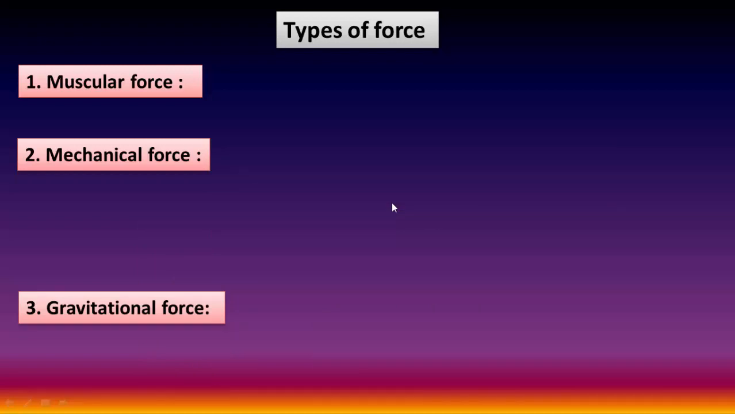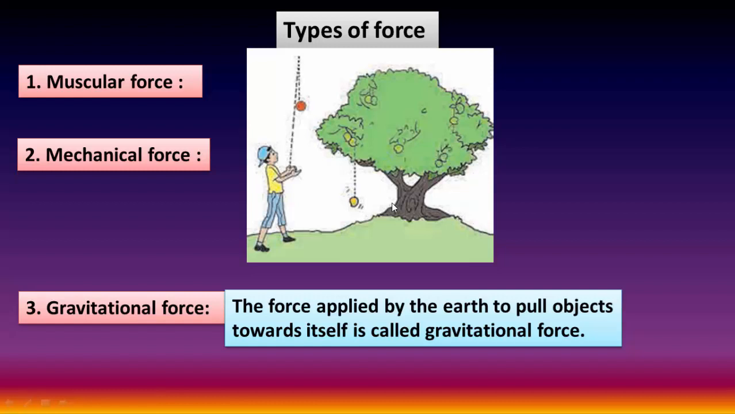Now gravitational force. This is the third type of force. If an object is thrown upward by applying force, it reaches a certain height and comes down again. The earth pulls all objects toward itself. Look at these pictures. A boy throws a ball upward. It reaches a certain height and comes down again. The earth pulls all objects toward itself.